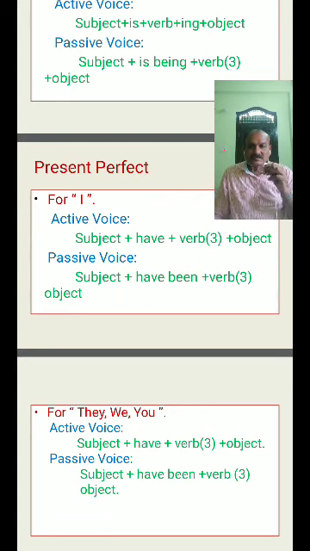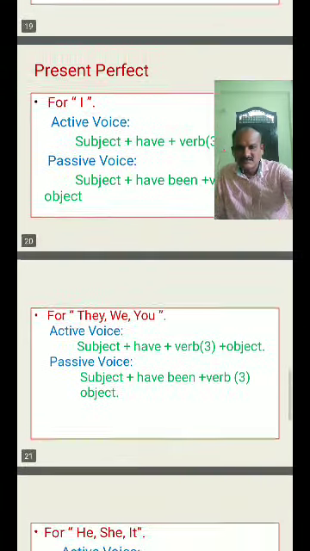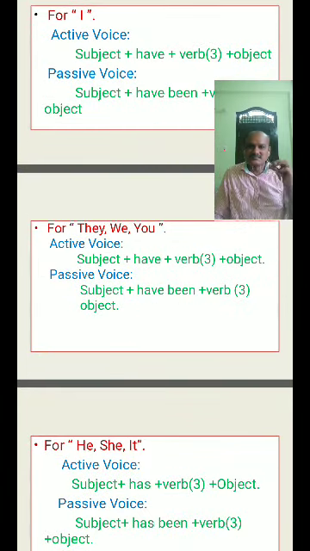Here, the active structure for I, they, we, you is the same. Active structure: subject plus have plus verb third form plus object. Passive voice: subject plus have been plus verb third form plus object. Here for they, we, you it is also the same.